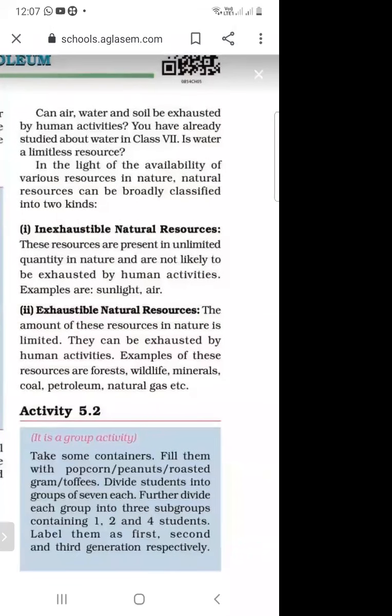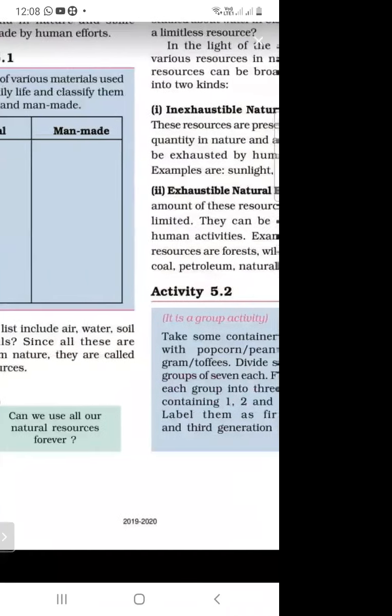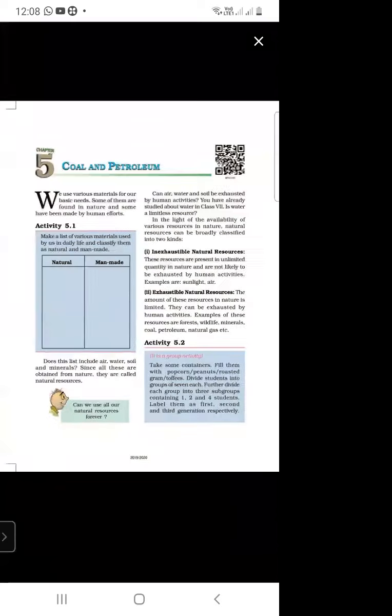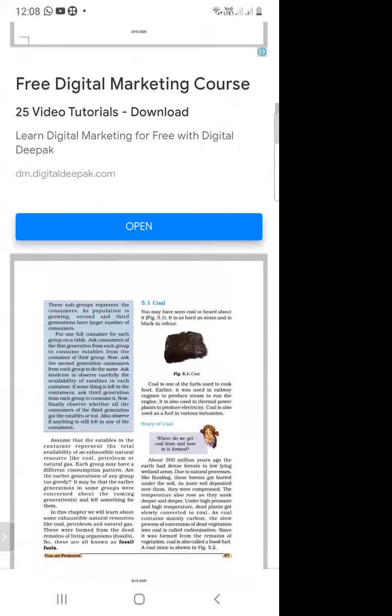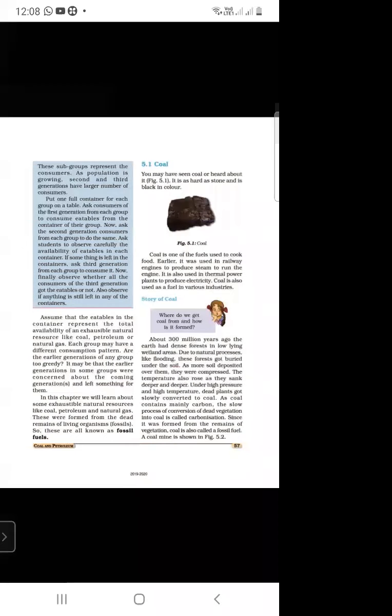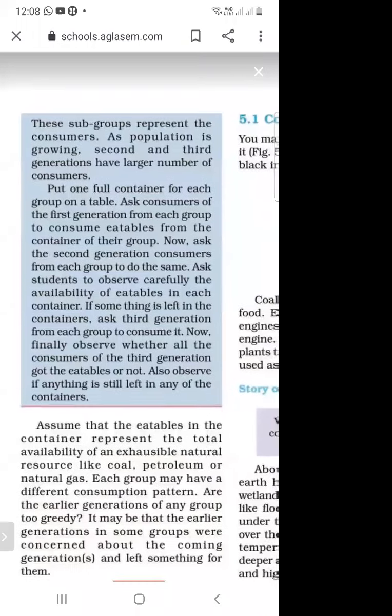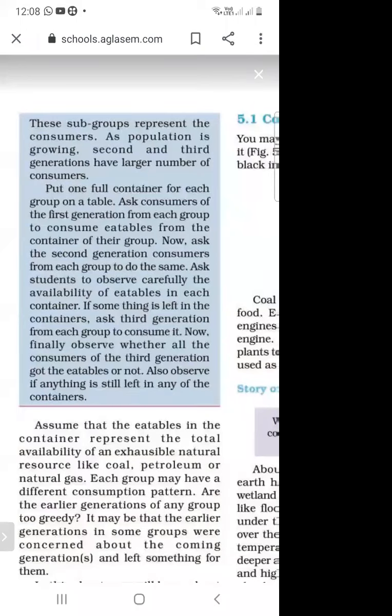And we are dividing these groups into subgroups of 1, 2, and 4. And we are labeling them first, second, and third generation respectively. So this is the activity. These subgroups represent the consumers as population is growing. Second and third generations have a large number of consumers. So we are dividing the group into subgroups of 1, 2, and 4.